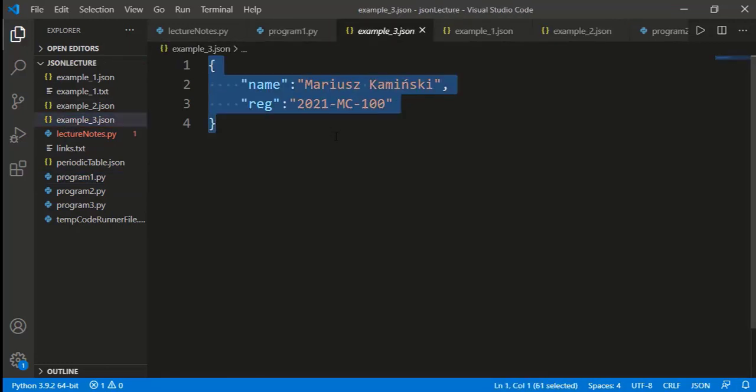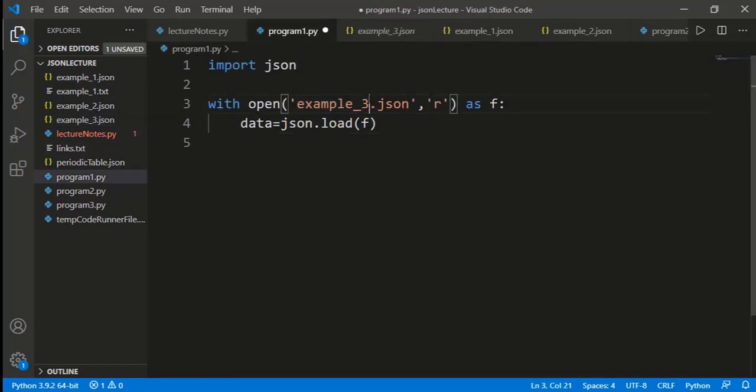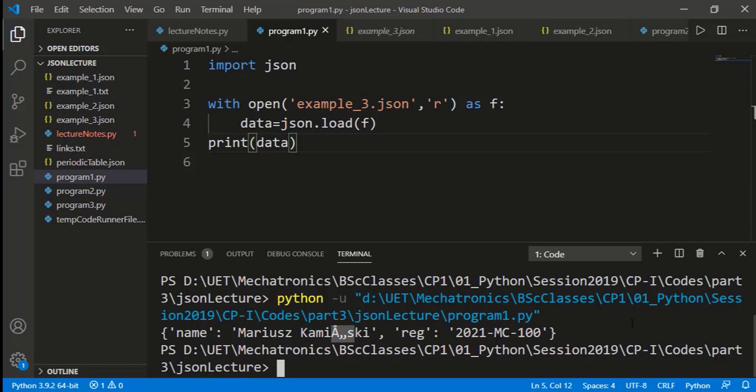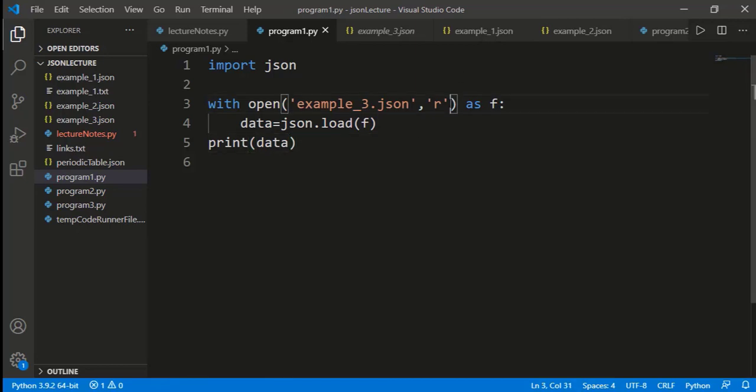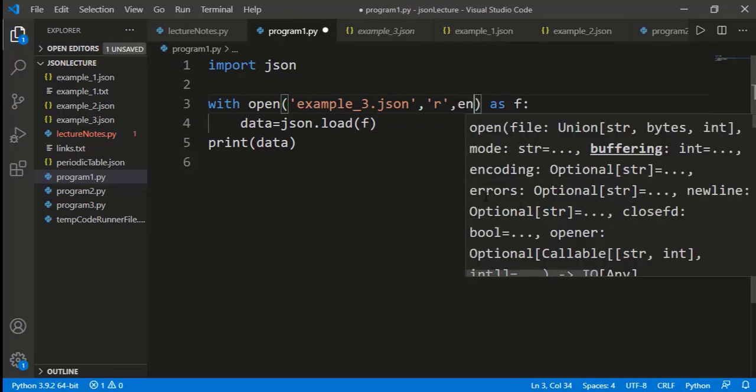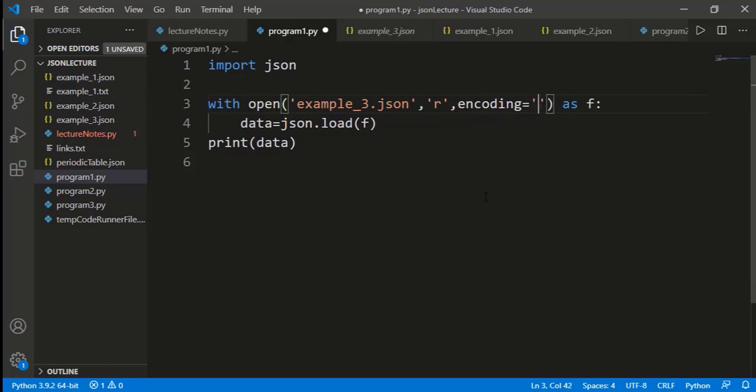Now see another JSON file here. It has simply 2 key value pairs, but there is one non-ASCII character in here. Let's see what happens if we load this JSON file. See that the non-ASCII character has been changed here. This might vary in different IDEs depending upon the settings for how they handle non-ASCII characters. But there is a way we can specify the character encoding, and that will handle the non-ASCII characters. So while opening the JSON file, we can specify the optional input argument encoding and set that to UTF-8.